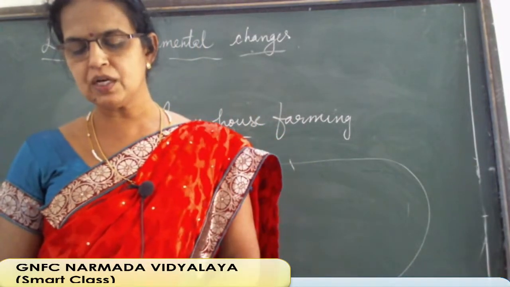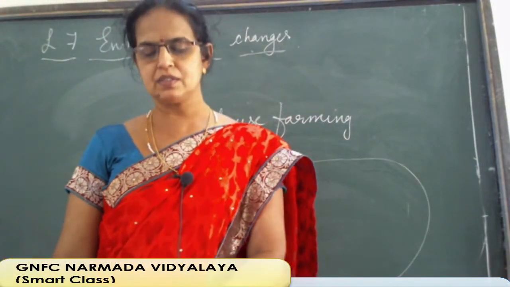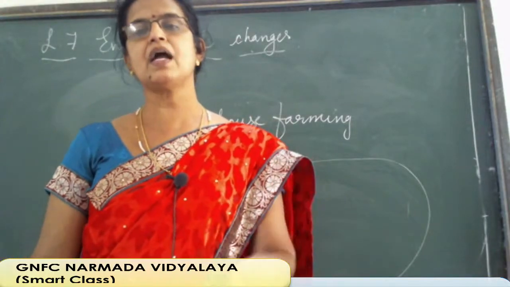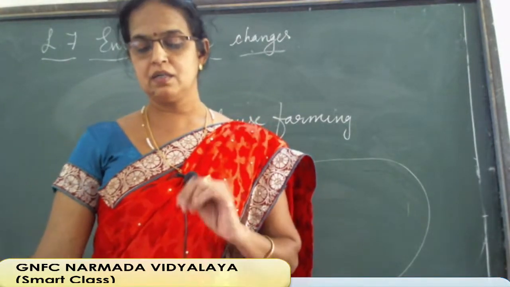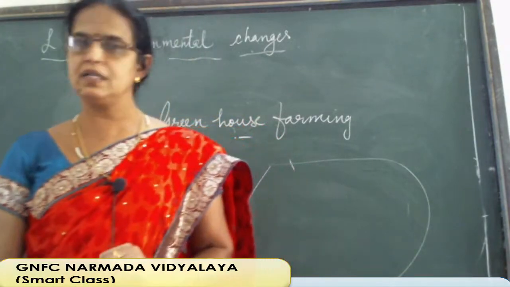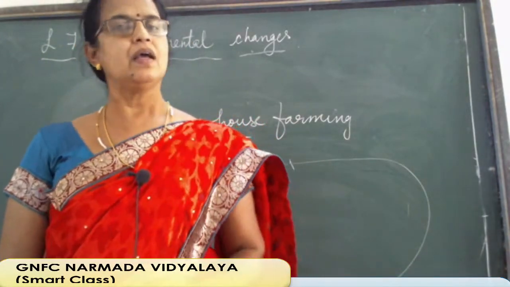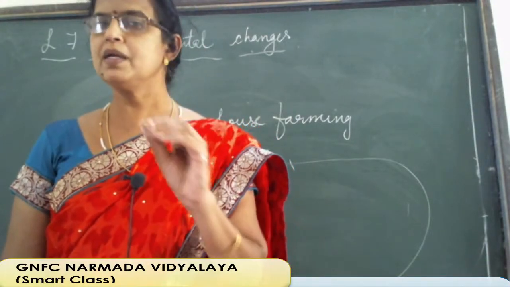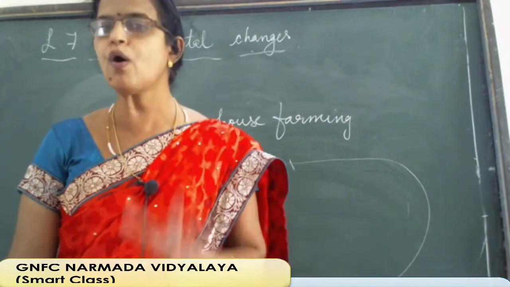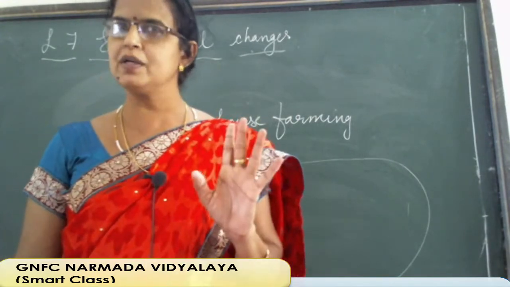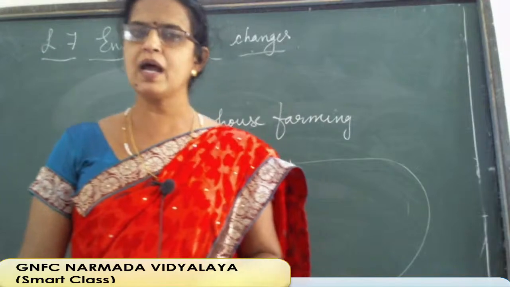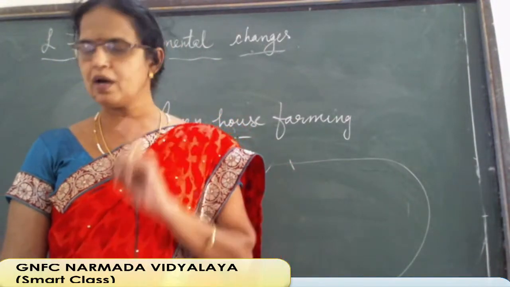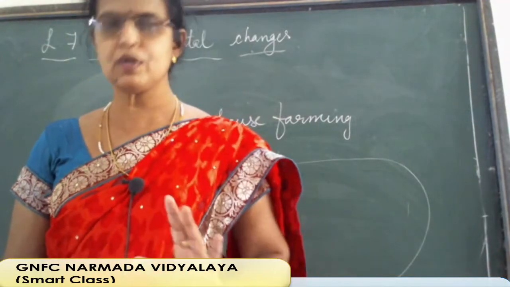So understand the picture, and suppose in the examination if this lesson is there, if any picture is given, otherwise any sentence is given, write 5 sentences about drought, otherwise flood, then you should write in the proper way. Many times I have told you, if it is a 5 mark question, don't limit it to 5 points only, write more, because you are not in government schools, you know very well how to write. The government question paper is more focused on government school children. So you are not like that, so you should write more on this.